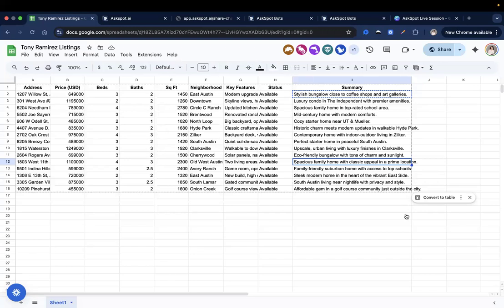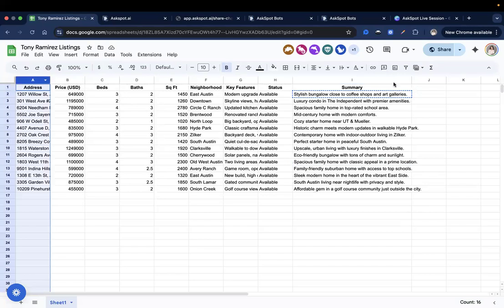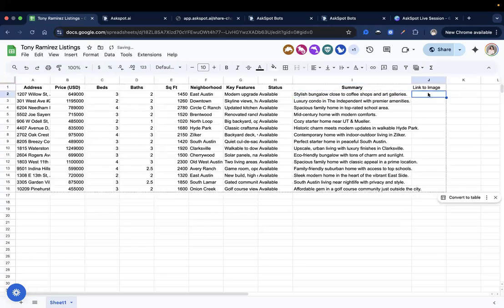Robin asks, is it possible to add an image of the property to the list? Yes, you can add an image of the property to the list. I would add it as a link. If you use a link to the image, the bots here in AskSpot can display images based on publicly available links.